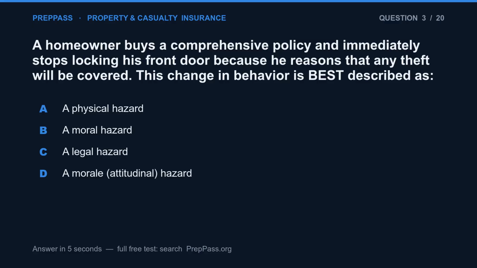Question 3. A homeowner buys a comprehensive policy and immediately stops locking his front door because he reasons that any theft will be covered. This change in behavior is best described as A. A physical hazard. B. A moral hazard. C. A legal hazard. D. A morale, attitudinal hazard.